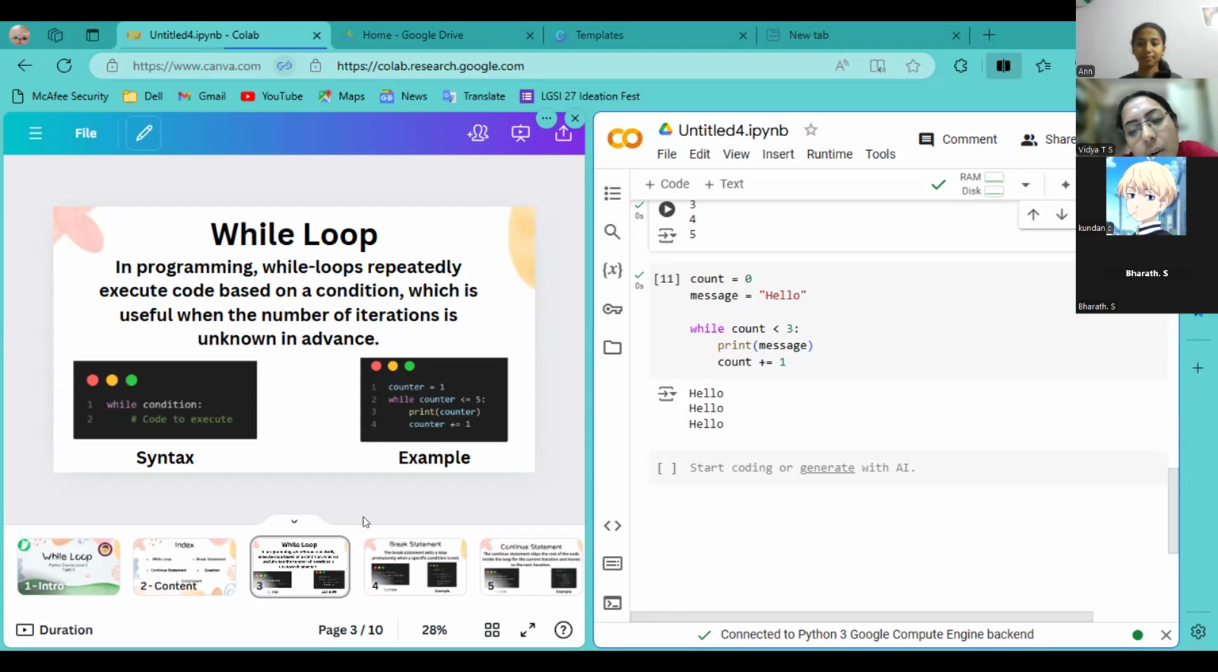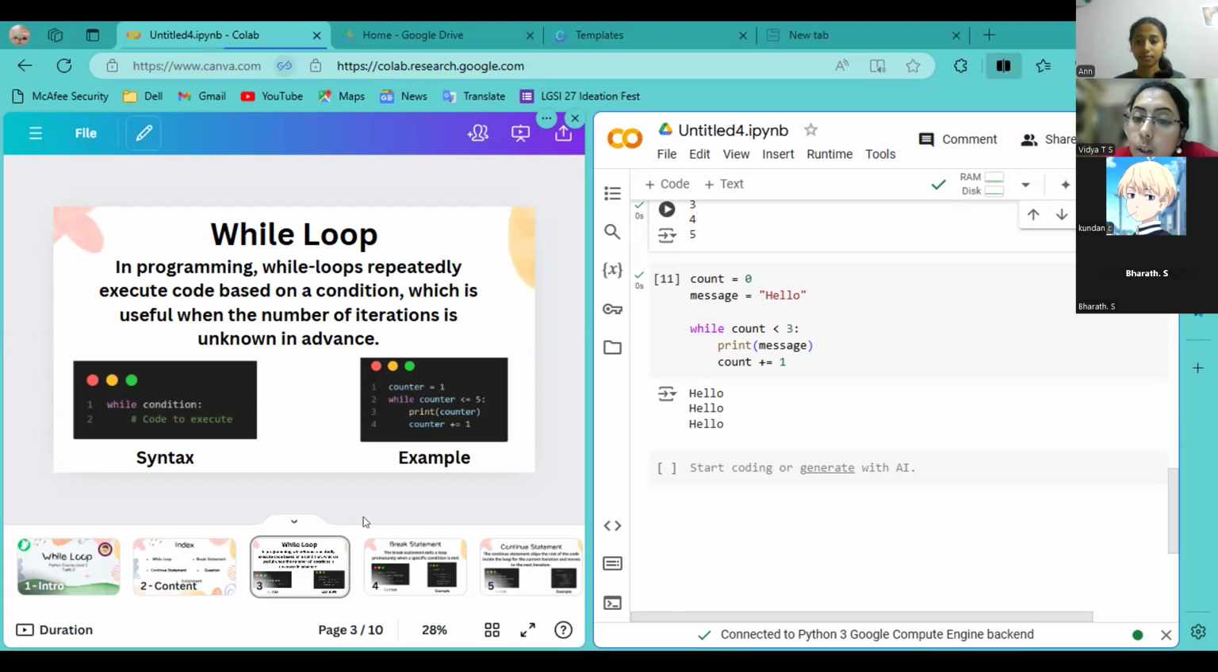This is for 0. First hello for 0. Second hello for 1. Third hello for count equal to 2. Am I correct? Yes, ma'am, you're correct. So when the values of the count is 0, 1, 2, then hello will be printed.